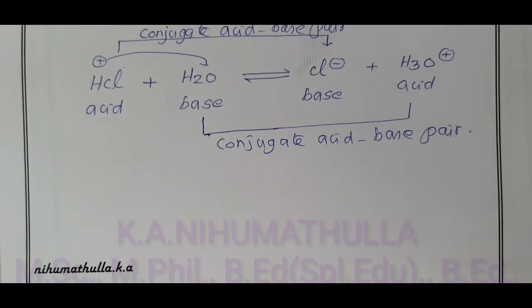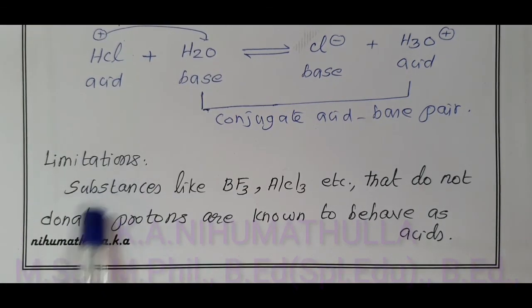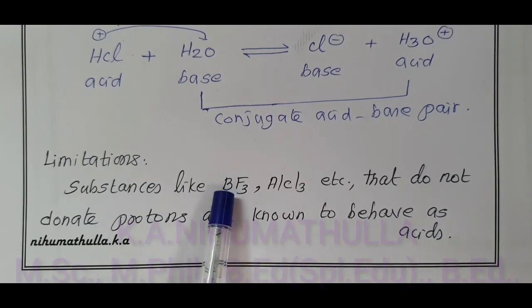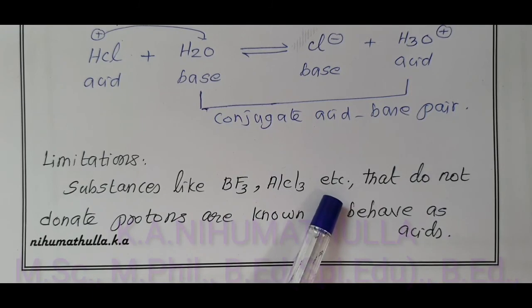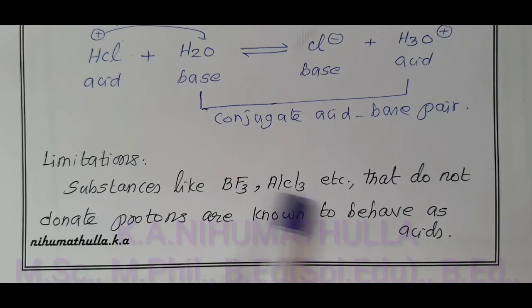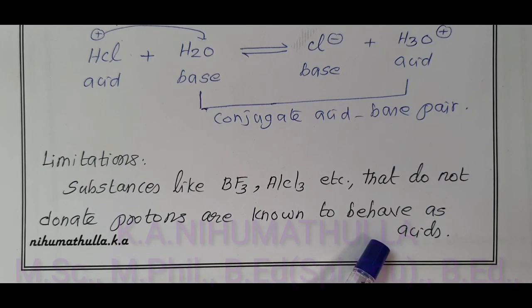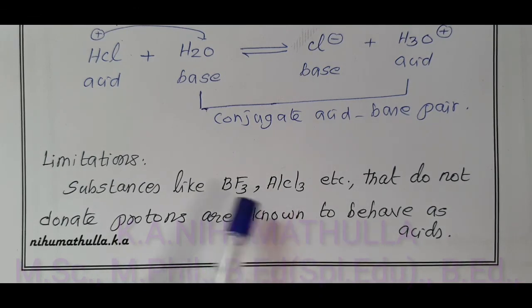Now we are going to see the limitations of the Lowry-Bronsted theory. Substances like BF3, aluminum chloride, etc., that do not donate protons, they have no proton, are known to behave as acids, and this is not explained by the Lowry-Bronsted concept.